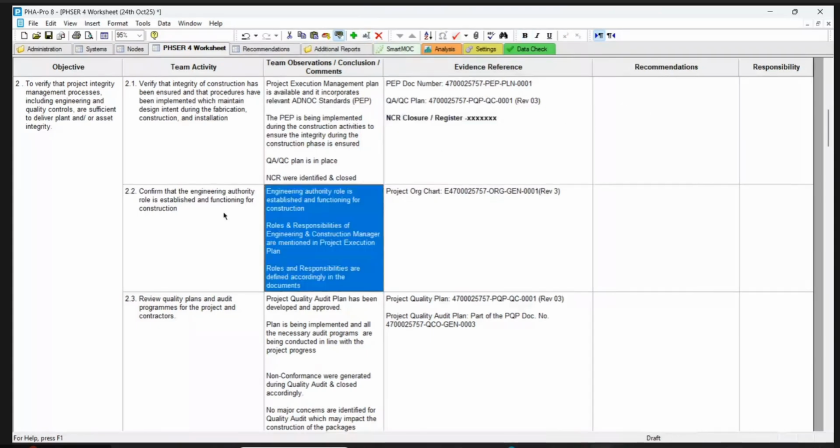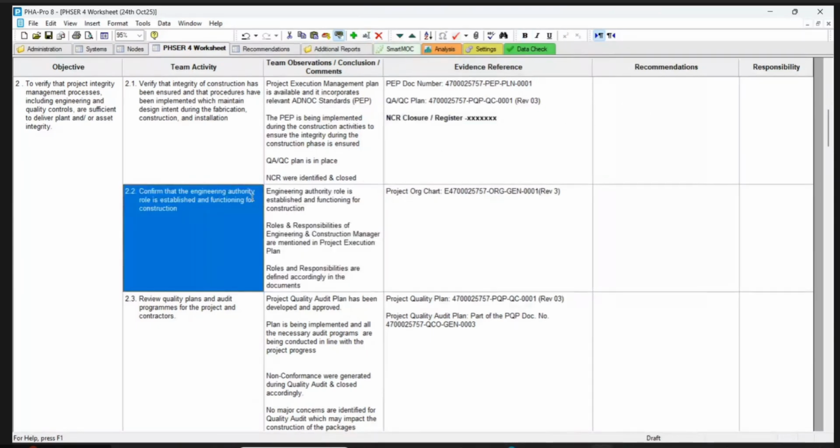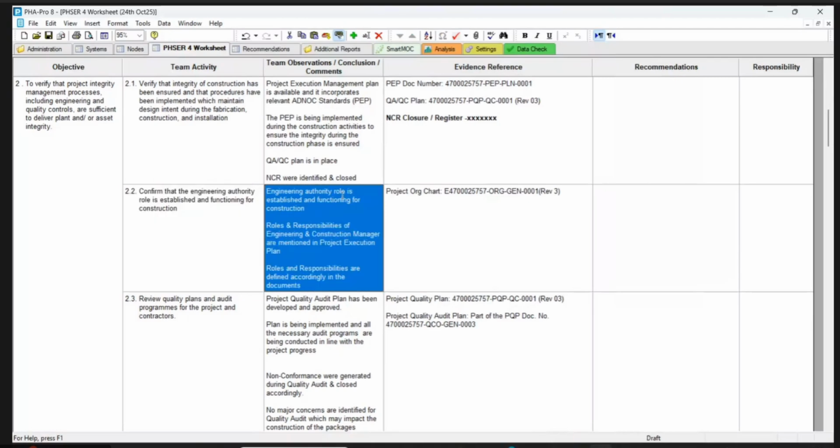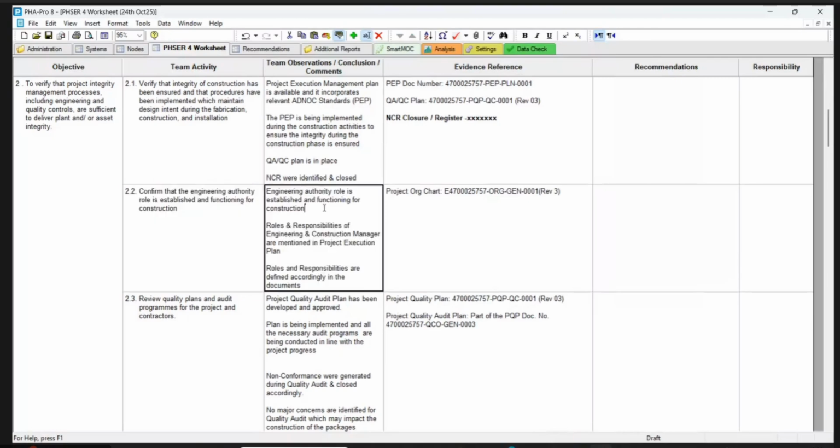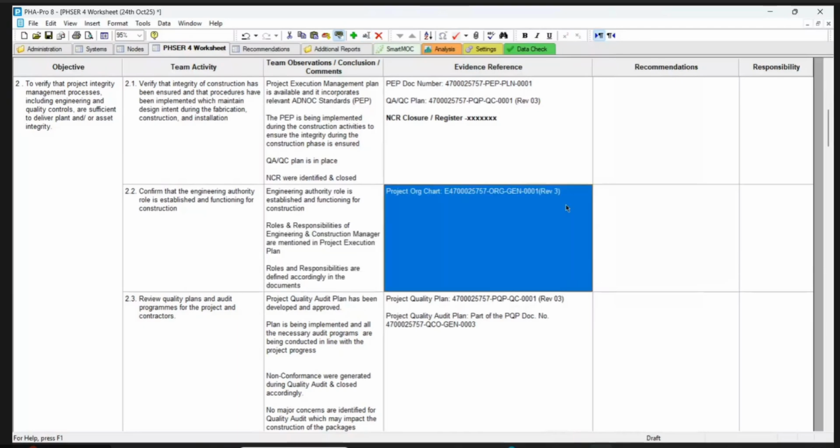Okay. So confirm that engineering authority's role is established. Yes, of course. So engineering authority role is established and the functionality for the construction. And the roles and responsibilities of engineering and construction manager are mentioned in the project execution plan. And the roles and responsibilities are defined as per the document. And we have got project